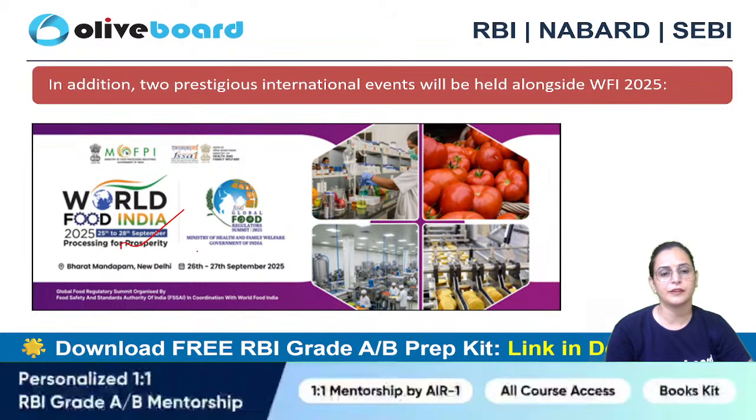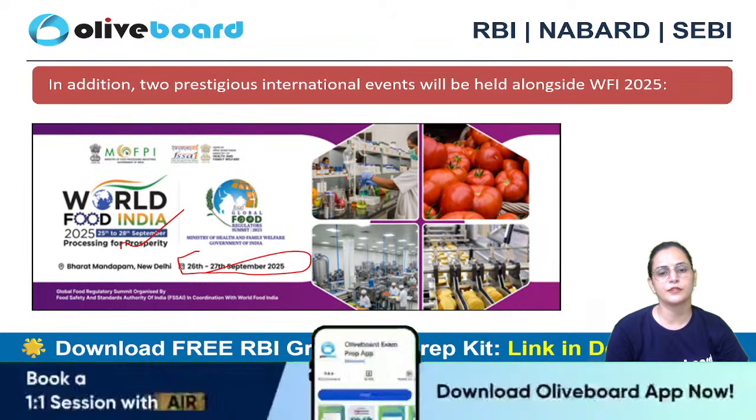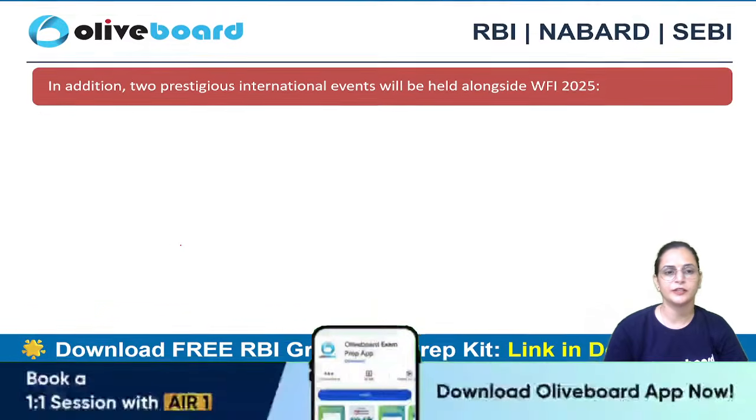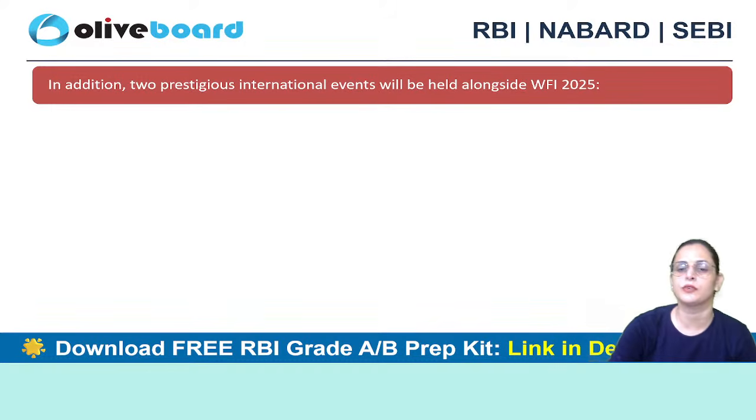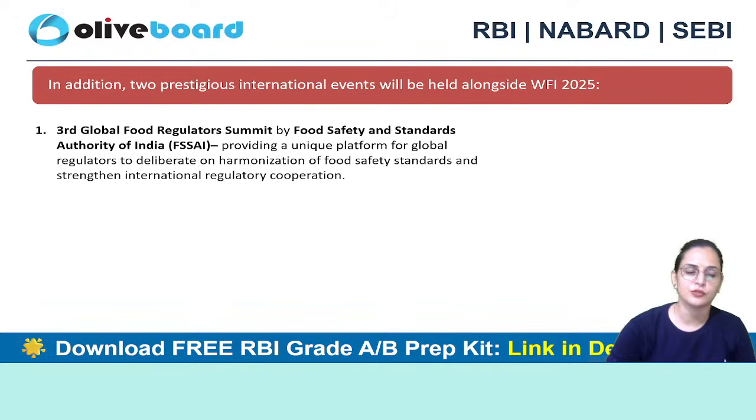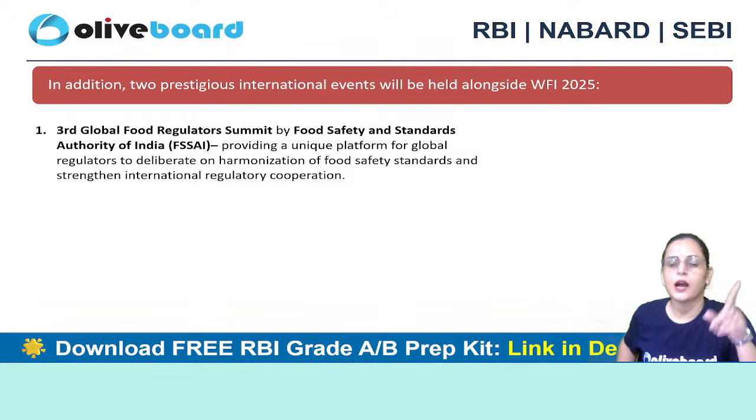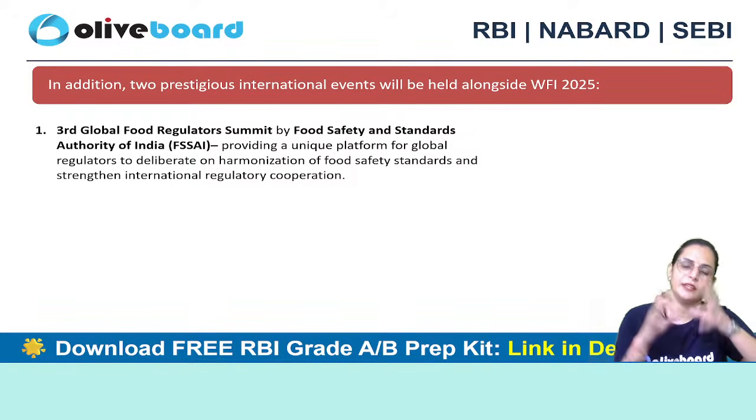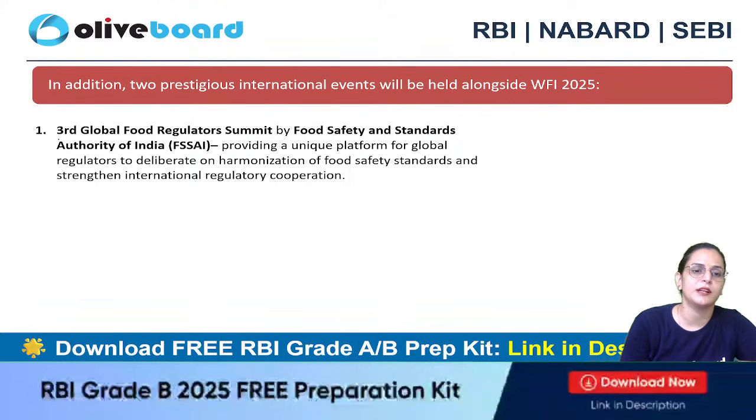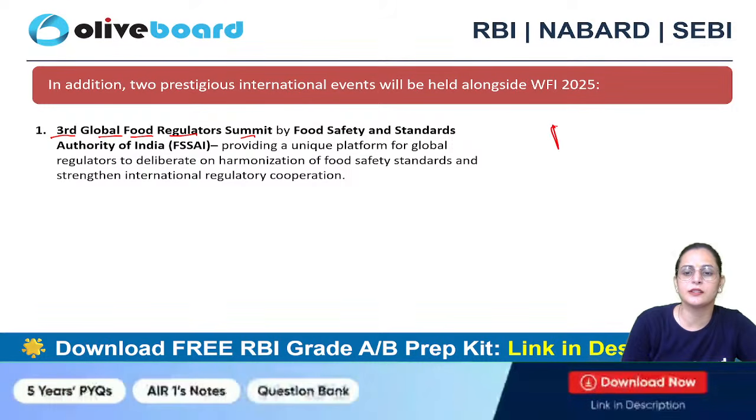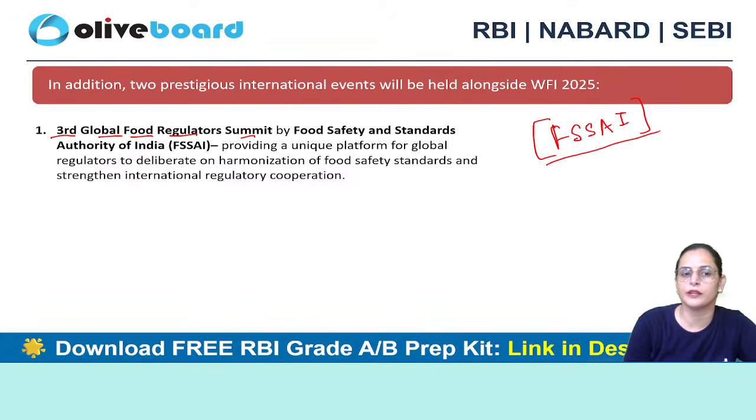This event was held from 26th to 27th of September, where different food commodities were represented, and these two prestigious international events were also held. These were another set of events held along with this World Food India. One event is the Third Global Food Regulator Summit, organized by FSSAI, that is the Food Safety and Standards Authority of India.